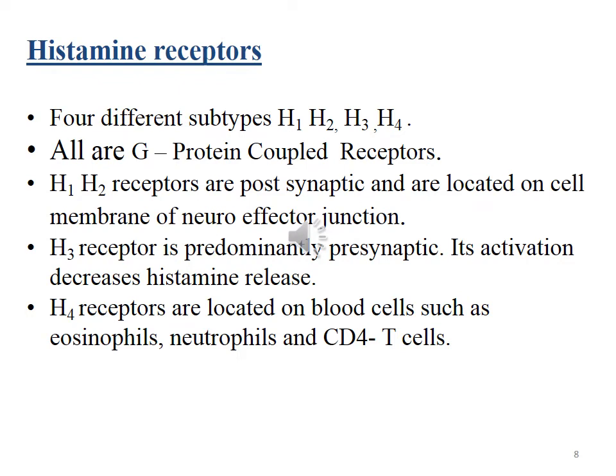Its activation decreases histamine release from histaminergic or other neurons. H1 and H2 receptors are postsynaptic and are present on the cell membrane of the neuroeffector junction. The H4 receptors are located on blood cells such as eosinophils, neutrophils and CD4 T cells. They may modulate production of these cell types or may play a role in chemotaxis.